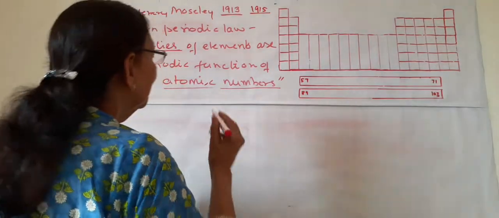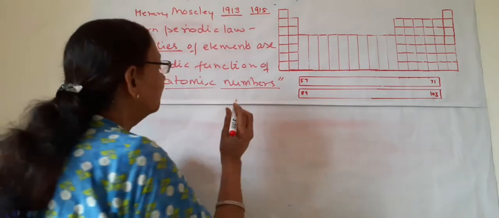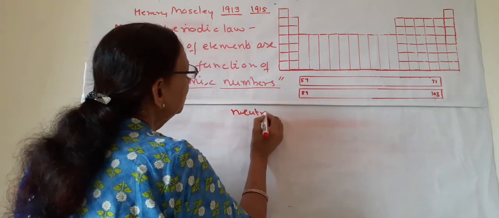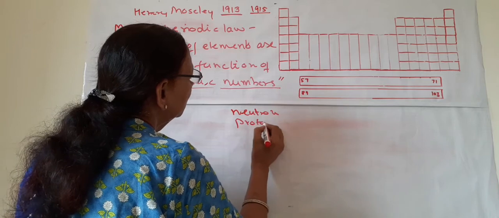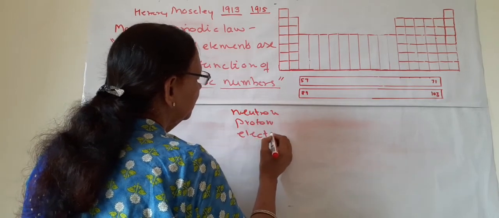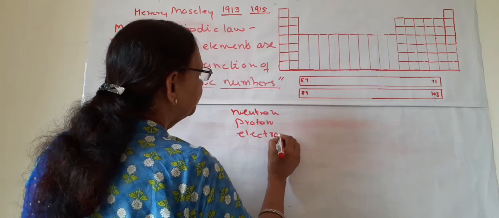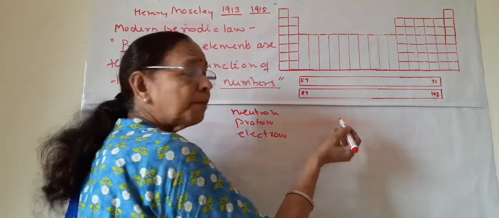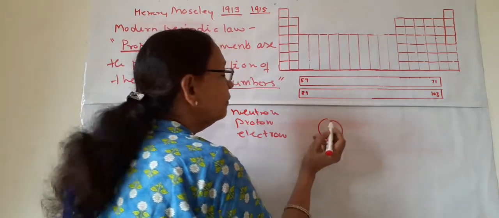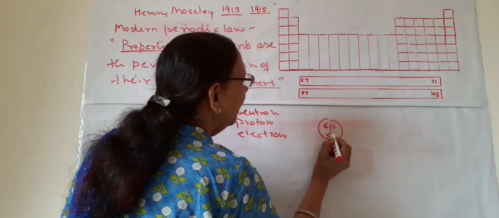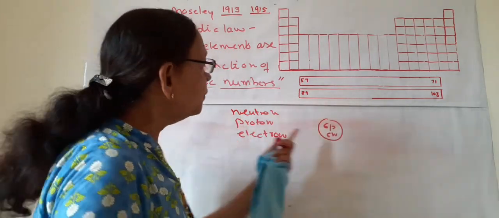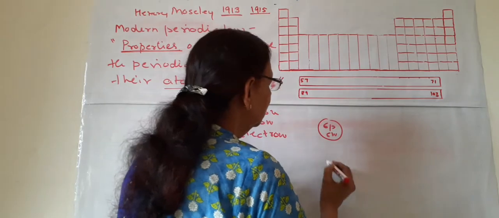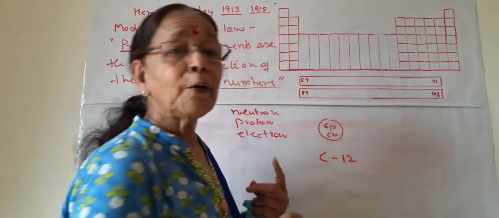We will just see. All of you know the 3 subatomic particles in an element: neutron, proton and electron. These are the subatomic particles. So again take the example of carbon. This is the nucleus of carbon. 6 protons are there and 6 neutrons are there. Suppose 1 neutron increases, or 2 neutrons. This carbon has atomic mass 12.